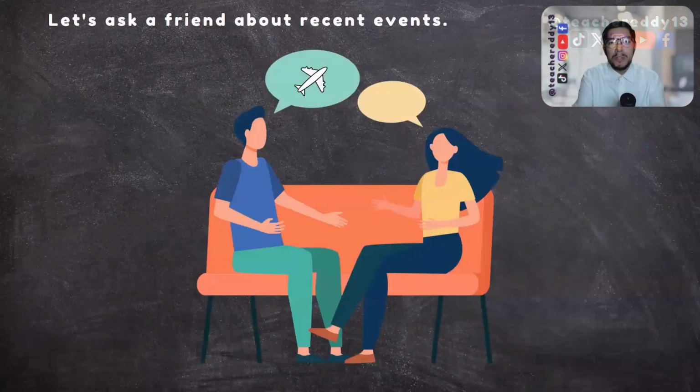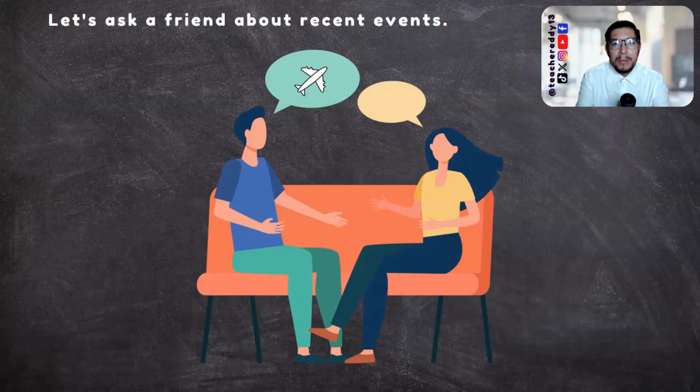Tell me, do you sometimes meet with friends that you don't see regularly? And what do you talk about? For example, look at this person. Look at him. What did he do last week? He had a trip, right? Can they talk about that? Of course. They can talk about recent events. So in this class, let's ask a friend about recent events.